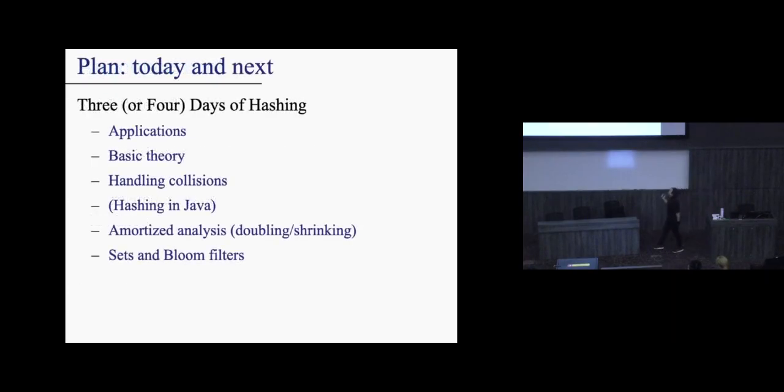We're talking about hashing. For the next 3 or 4 days, well, I actually meant 3 or 4 lectures, we're going to be talking about hashing. We're going to talk about how to use hashing and some of the basic ideas behind hashing. We're going to talk about how to handle collisions, maybe a bit of hashing in Java. Surprisingly, we're going to talk about amortized analysis, which is mostly a 3230 thing, but somehow we're having it now, and a little bit about Bloom filters. That stuff is really cool.